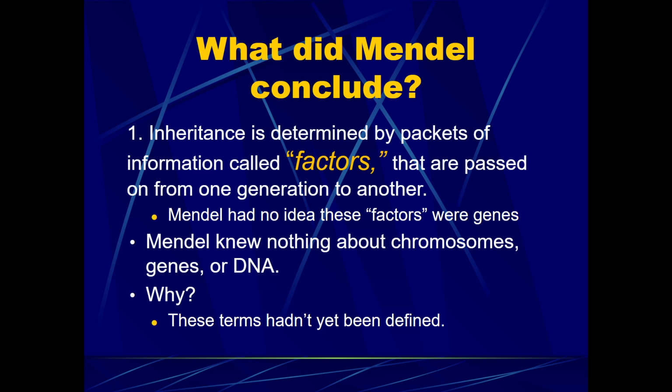Now again, he had no idea these factors were genes, or that there were different types of genes that could be inherited, and different types of genes were called alleles. He knew nothing about chromosomes or DNA. And why? Well, these terms hadn't been defined yet. We actually didn't determine until 1953 that DNA was even what was being passed down to offspring. So again, Gregor Mendel was way before his time, and that's why we didn't realize the significance of his data before his death.